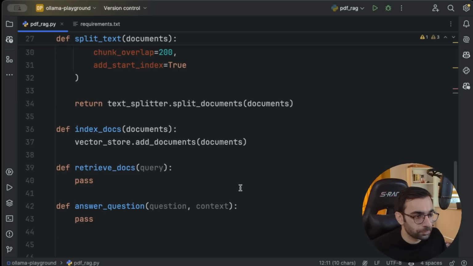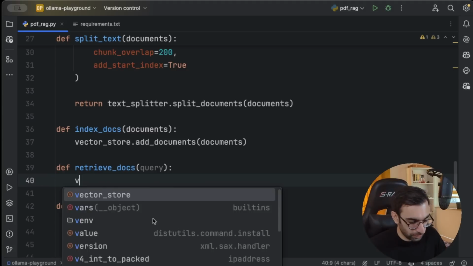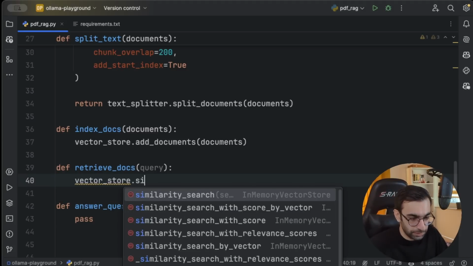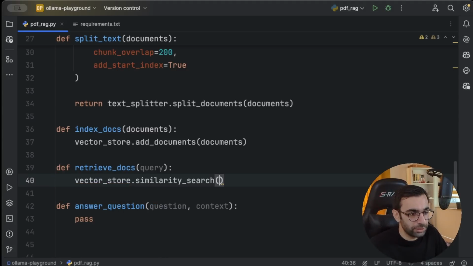So for retrieving the docs, I'm going to use the similarity search. This method will take the user query, which in this case is a question, and it will retrieve all the related documents. Of course, we will need to use our vector store again, because all the documents are stored there. There is a method called similarity search. I will pass the query and return this. This way we have all our related docs.